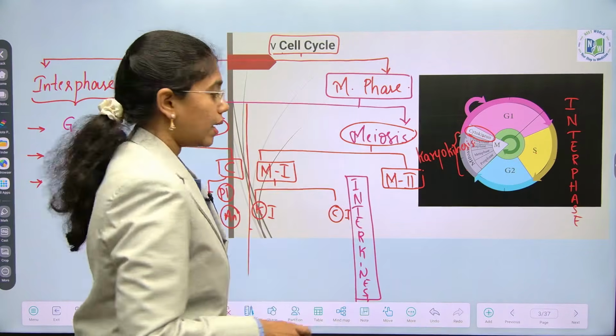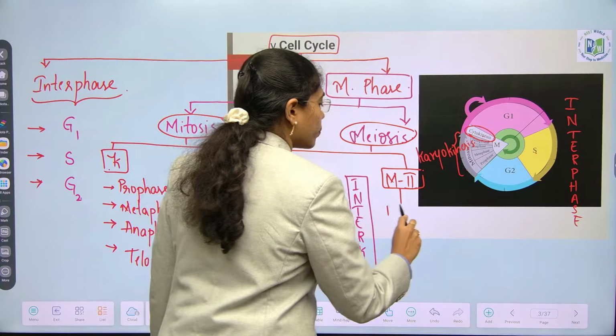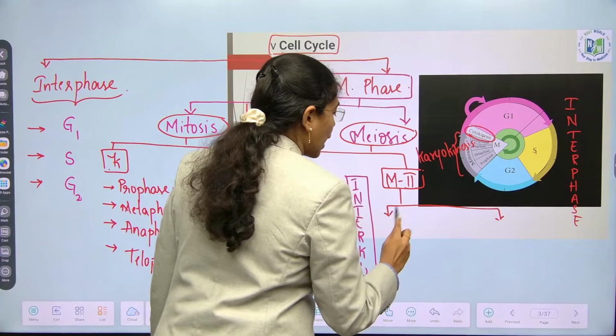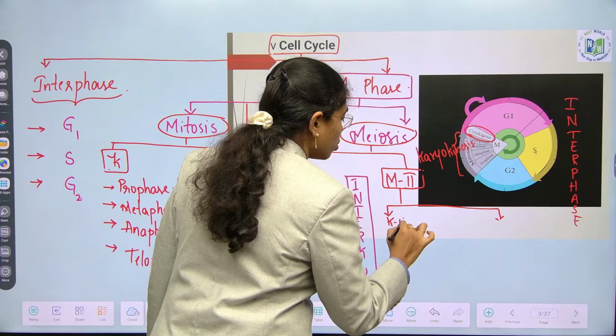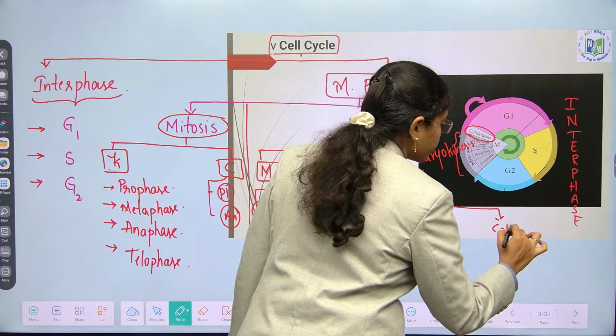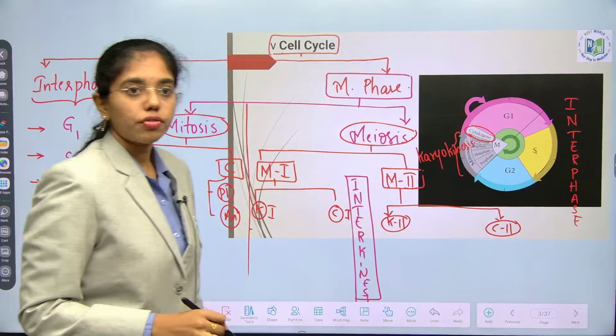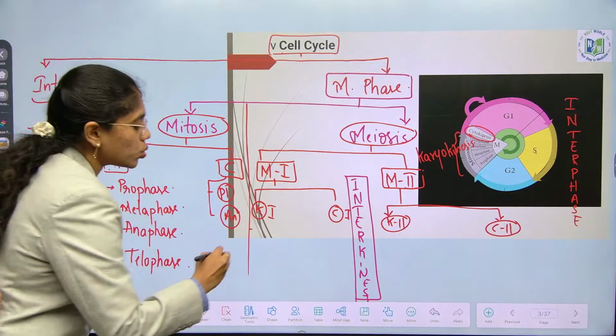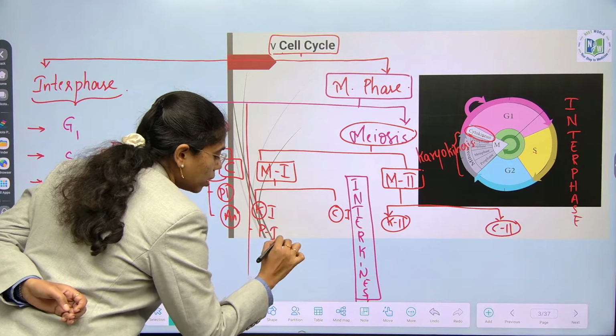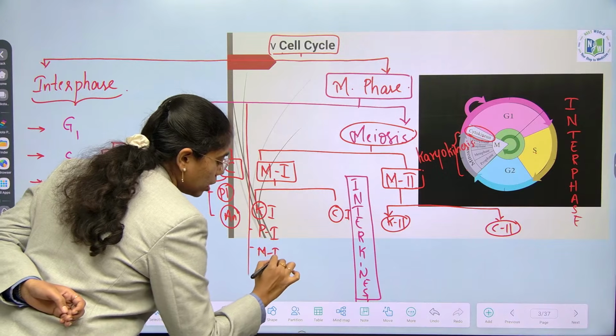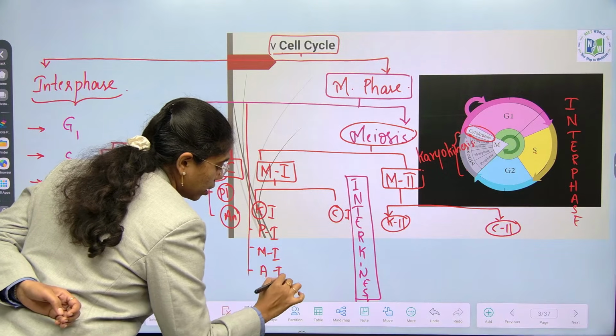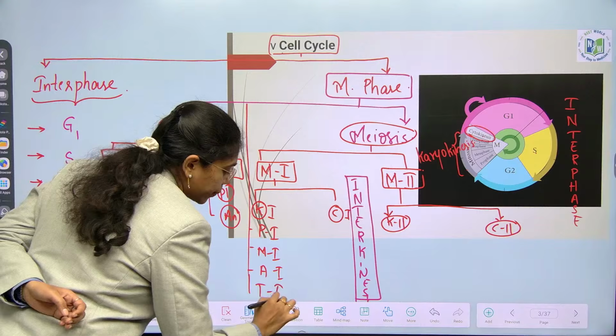Next is Meiosis II. It again has what? Karyokinesis 2, cytokinesis 2. Fine, right? So karyokinesis 1, you have what? Prophase 1, metaphase 1, anaphase 1, telophase 1.